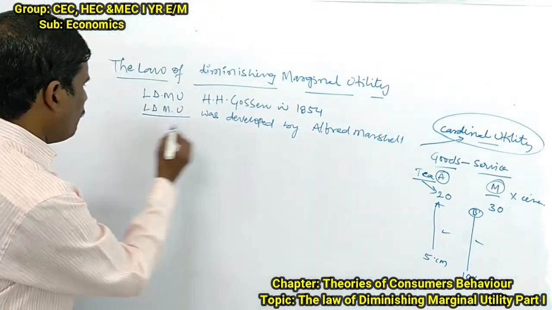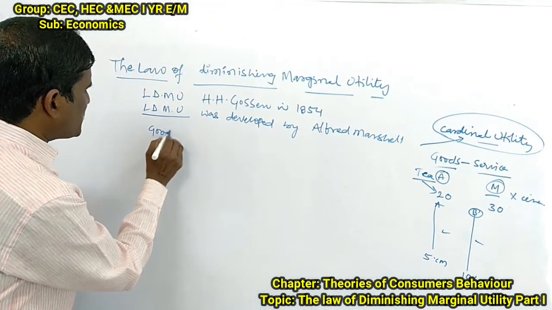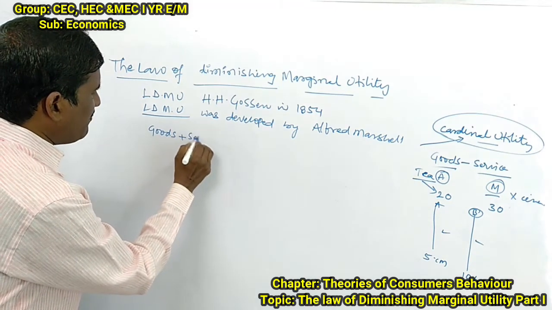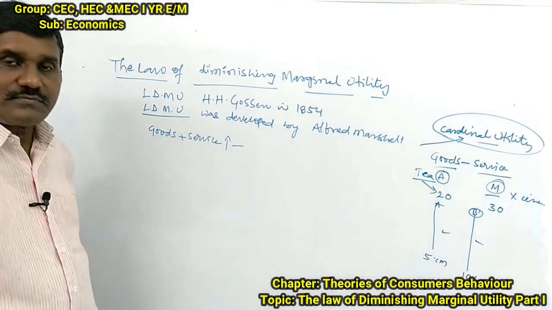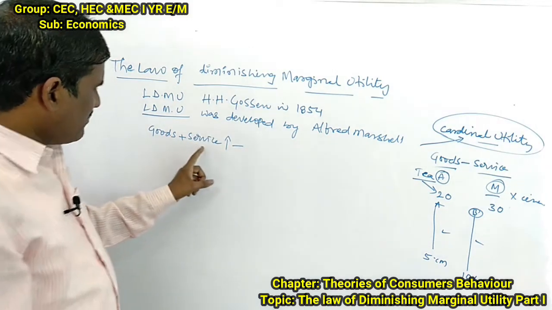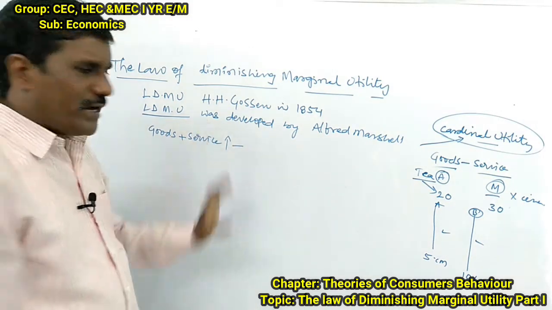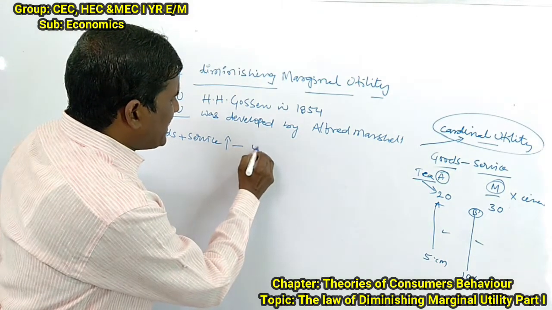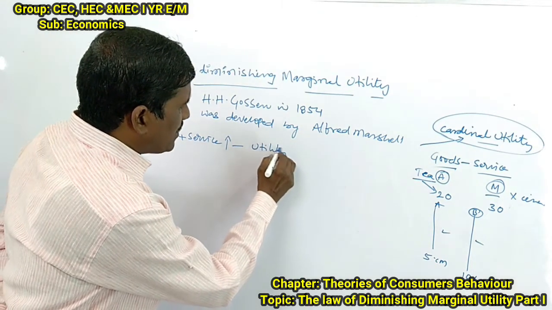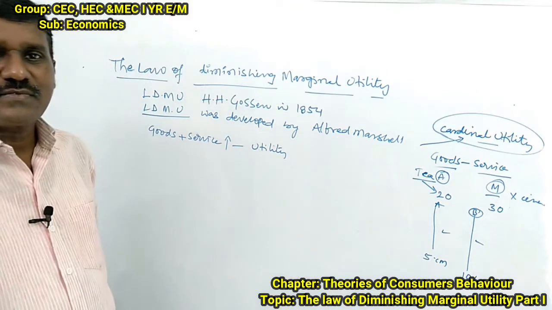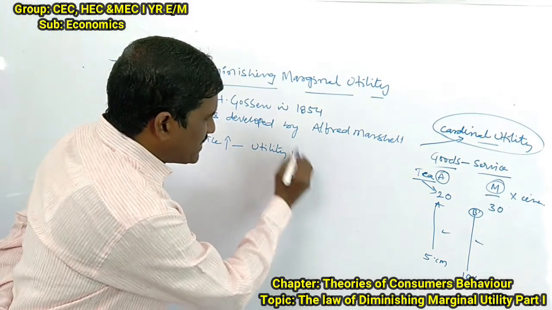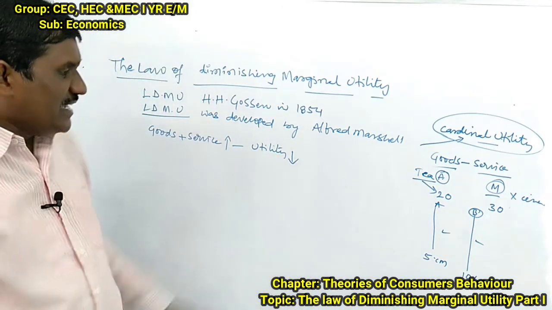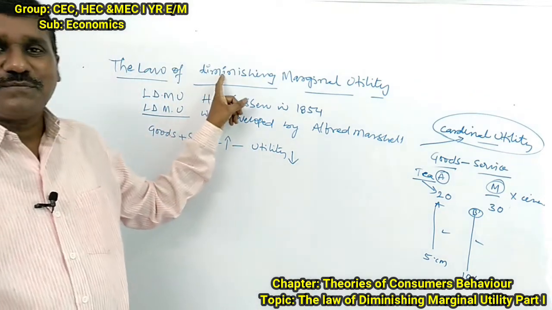It means when the goods and services increase, try to understand, then the more and more goods and services you use, the satisfaction you get, which is called utility, goes on decreasing. Decreasing is called diminishing.